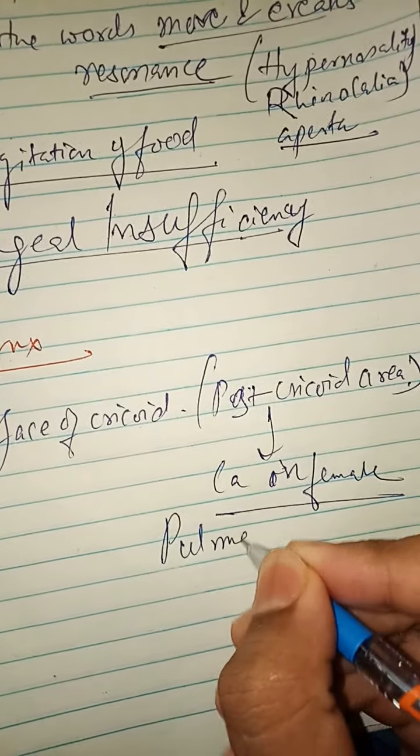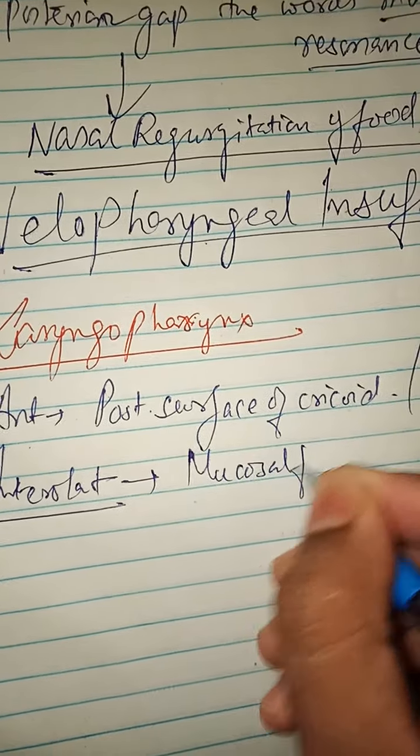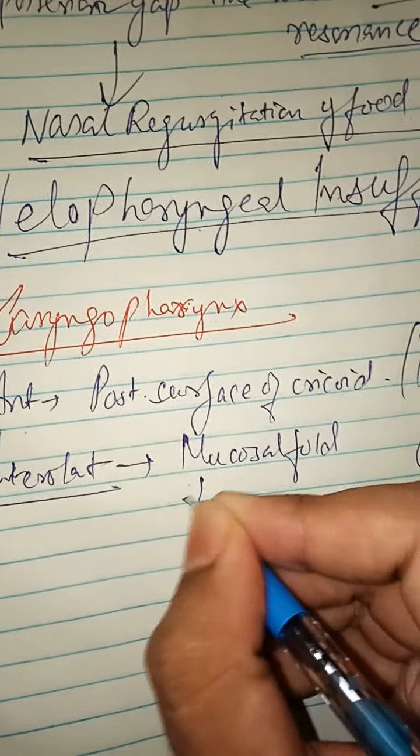Anterolaterally, there is a mucosal fold coming from the anterior thyroid to the posterior cricoid.